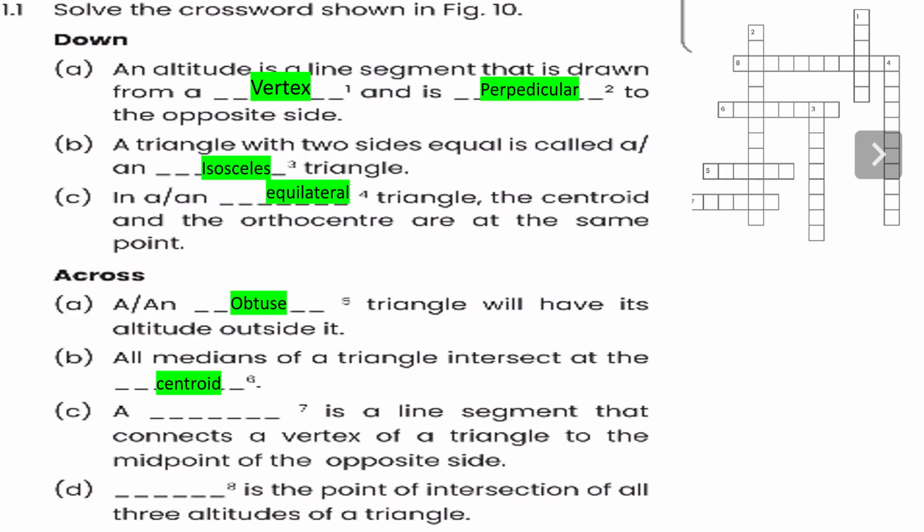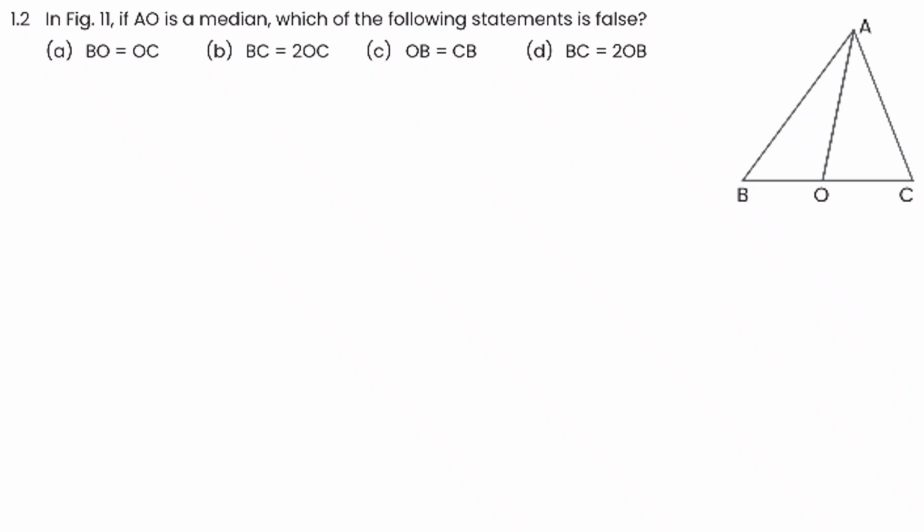Question number C. A median is the line segment that connects a vertex of a triangle to the midpoint of the opposite side. And D. Orthocenter is the point of intersection of all three altitudes of a triangle.